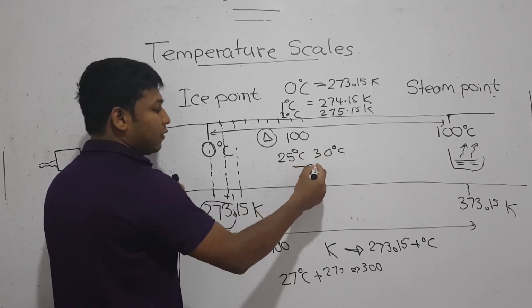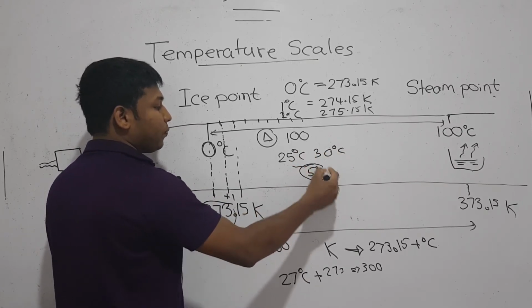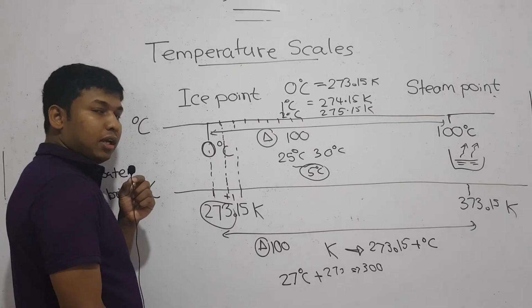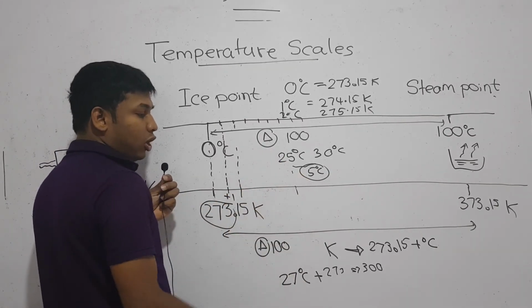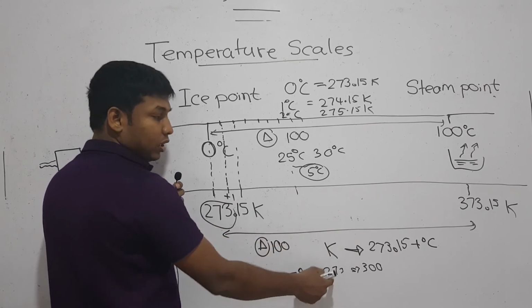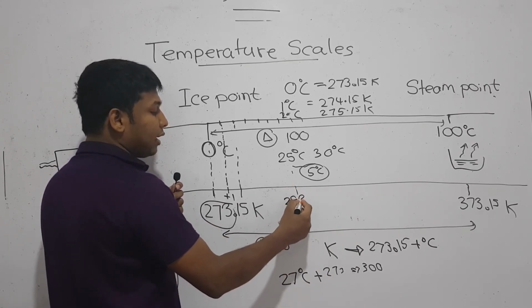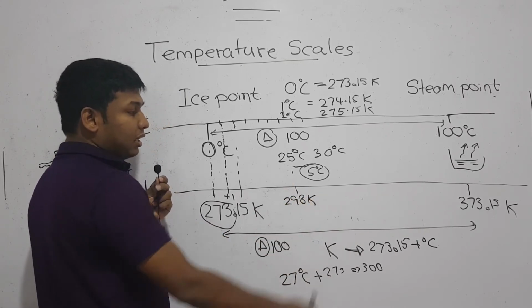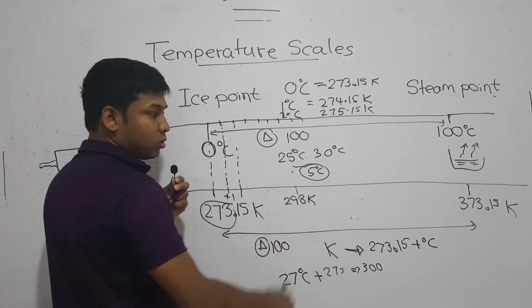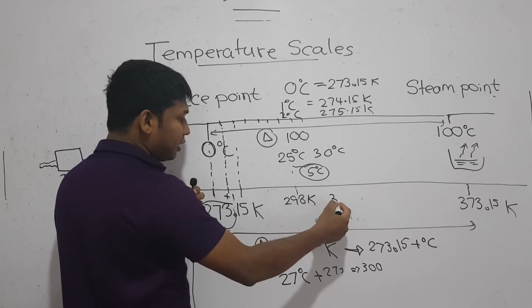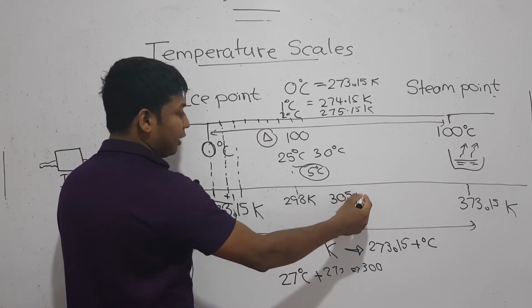It's obvious that the difference is 5 degrees Celsius now, right? Okay, fine. Now convert this 25 degrees Celsius into Kelvin. How do you convert? You add 273. So it is 298 Kelvin, right? And convert this value into Kelvin as well, adding 273. So it becomes 305 Kelvin, right?